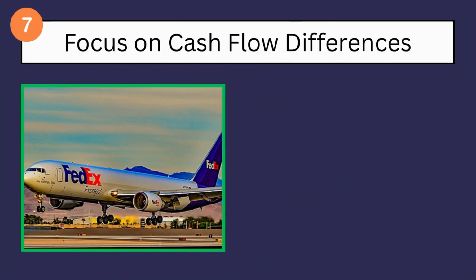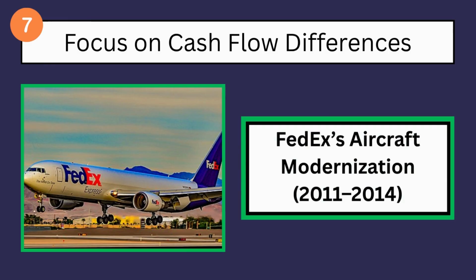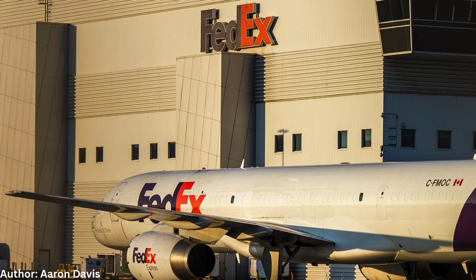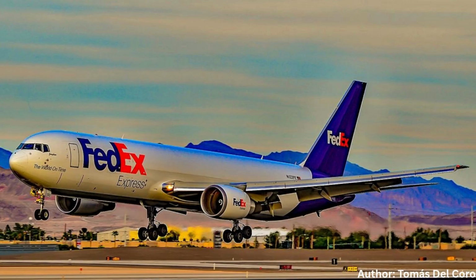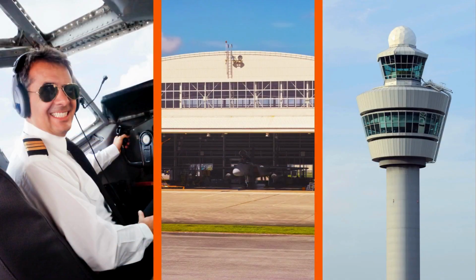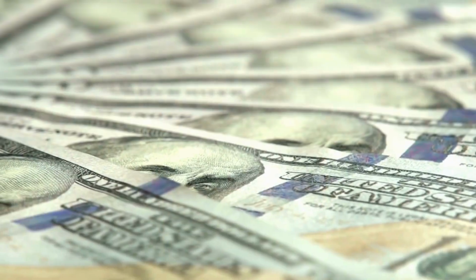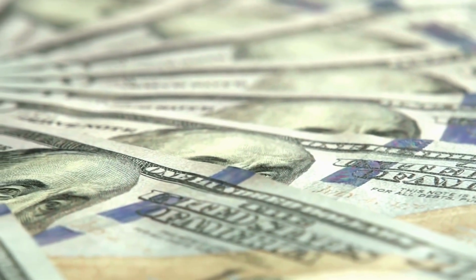Real-world example: FedEx's aircraft modernization, 2011 to 2014. In the early 2010s, FedEx confronted a key operational choice: continue flying older, less fuel-efficient aircraft like the Boeing 727s and MD-10s, or invest in a modern fleet of Boeing 757s and 767s that could significantly cut running costs. Shared overhead, like pilot salaries, hangar expenses, and air traffic control, remained constant. The real economic benefit lay in the differential cash flows.